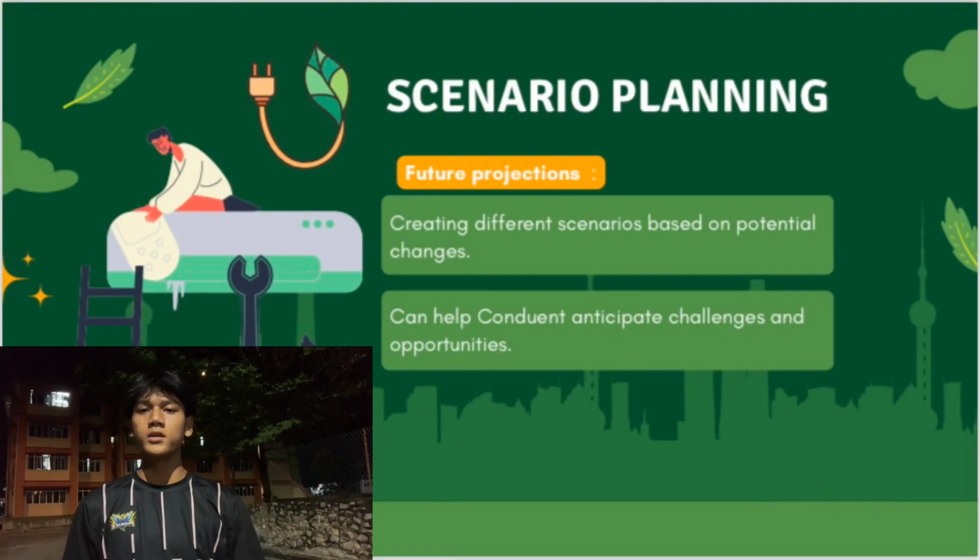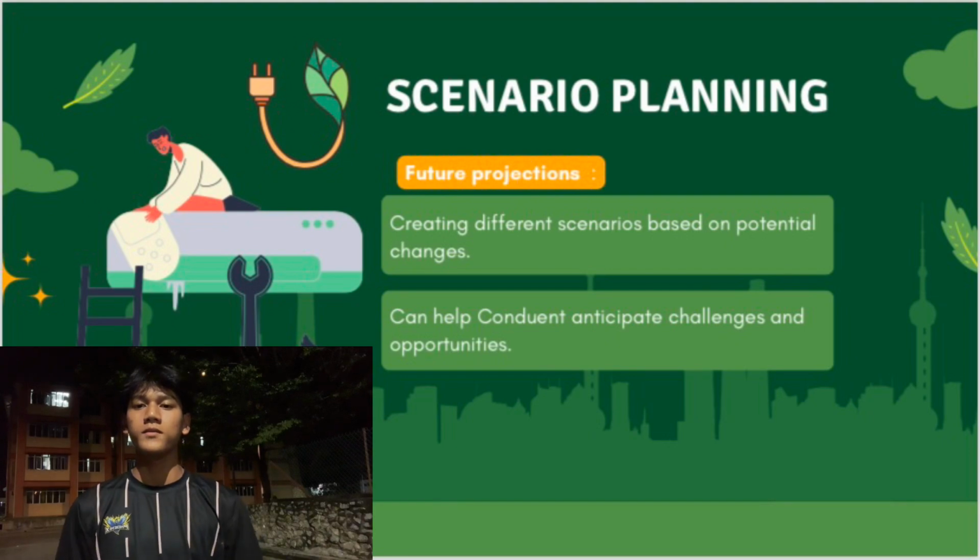Next is scenario planning, which is future projections. Creating different scenarios based on potential changes in transportation habits, population growth, and urban development can help Conduent anticipate challenges and opportunities in managing the increasing numbers of travelers. In conclusion, by projecting various future scenarios based on transportation habits, population growth, and urban development, Conduent can better prepare for the challenges and opportunities ahead. Strategic foresight will enable the organization to enhance its service offerings, optimize the transportation system, and contribute to sustainable urban mobility solutions.